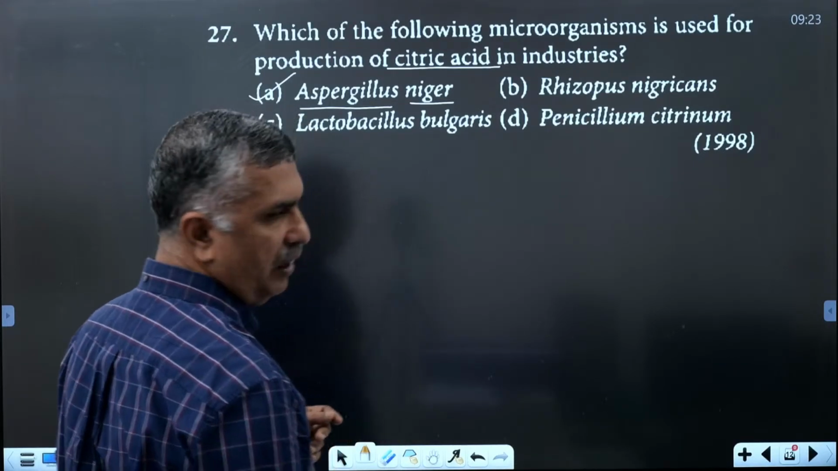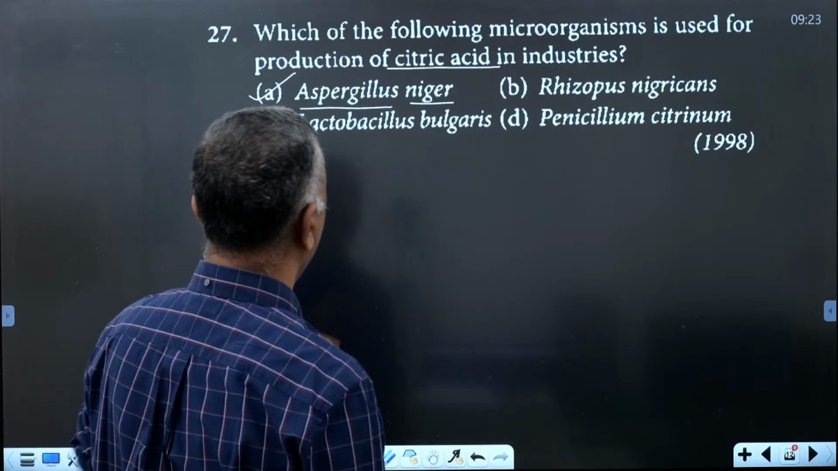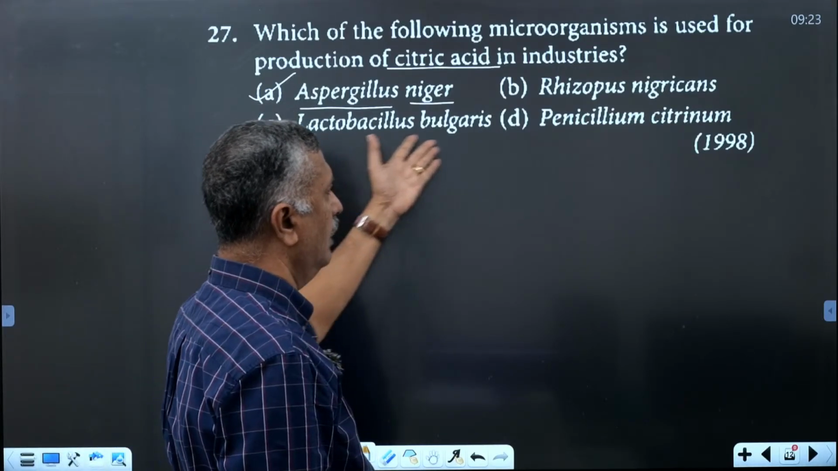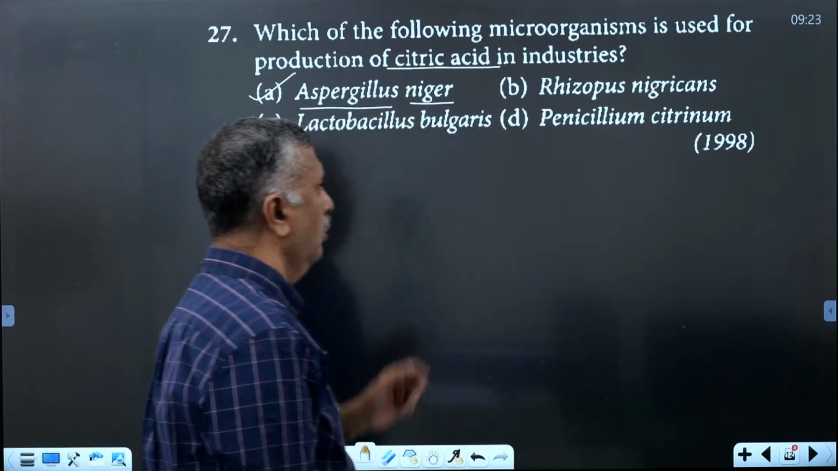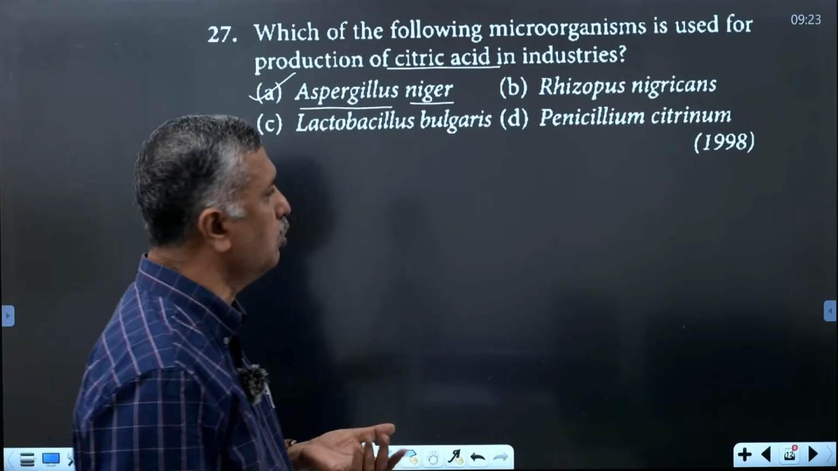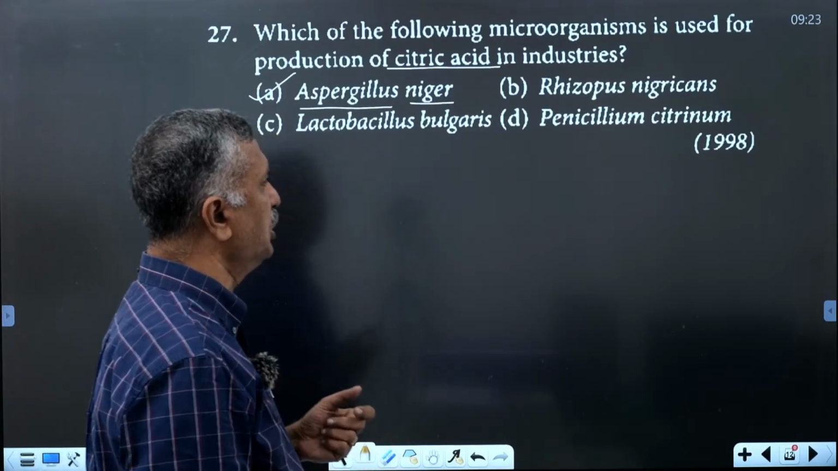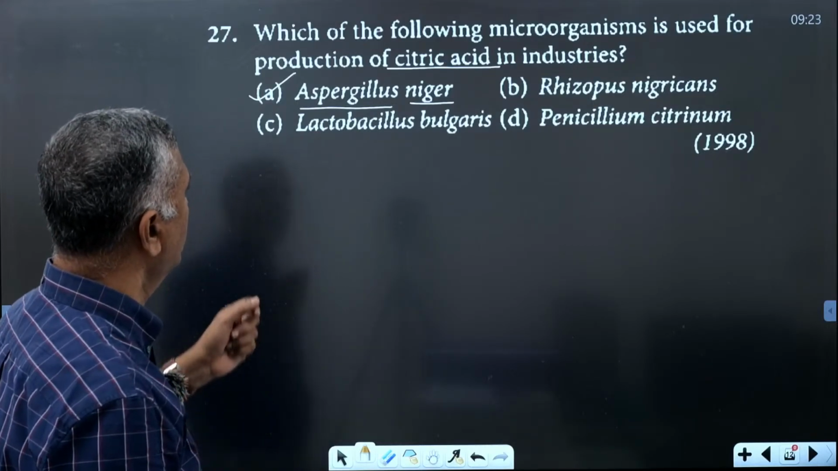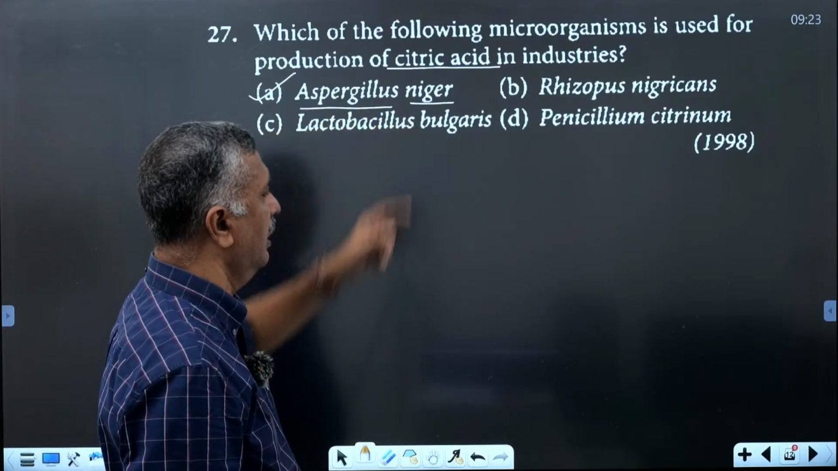Rhizopus is another fungus, the bread mold you have heard about. Then Lactobacillus, a lactic acid bacterium, and Penicillium. Penicillin is obtained from Penicillium notatum. Another species is Penicillium citrinum. So here the citric acid synthesis is from Aspergillus niger.